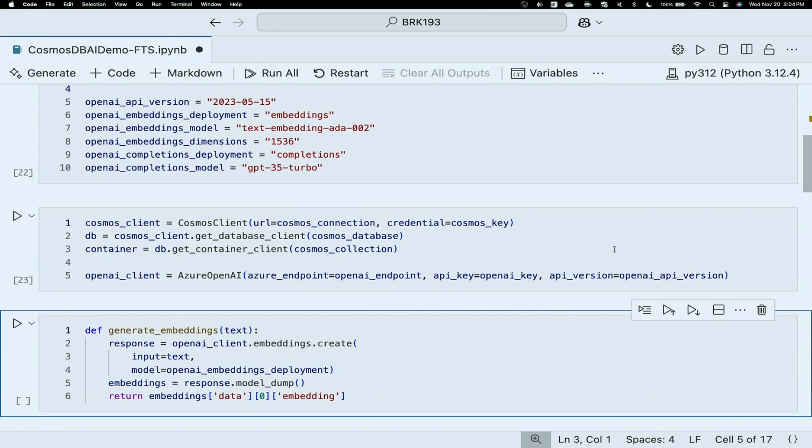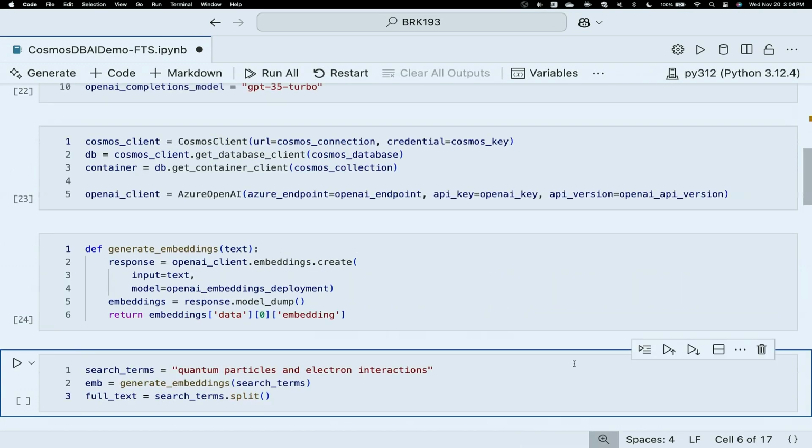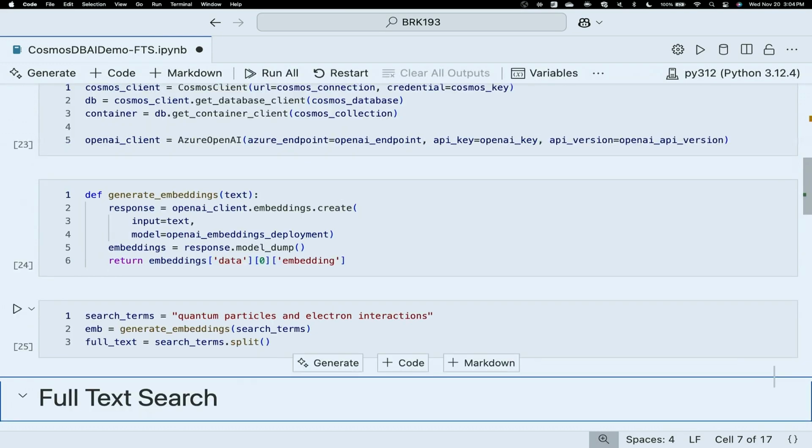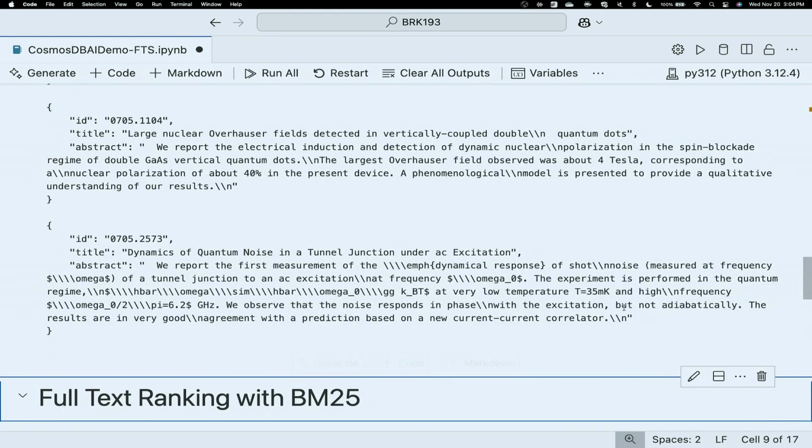So this time, unlike the last collection, I've already set up a Cosmos DB collection with thousands of scientific papers, right? So the information has been extracted: the title, the abstract of these scientific papers, the content has been loaded into Cosmos DB documents, along with the vector embeddings that describe these documents. So I can search my documents for a particular phrase, right? So I'm going to search these scientific papers for quantum particles and electron interactions. And I can execute a full text search, and you saw the results come back real quickly, right?